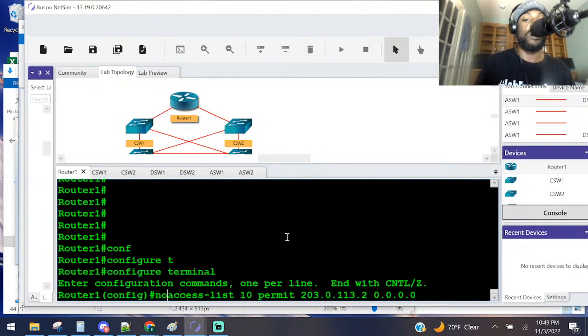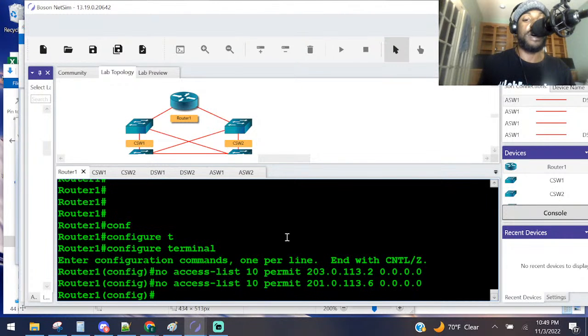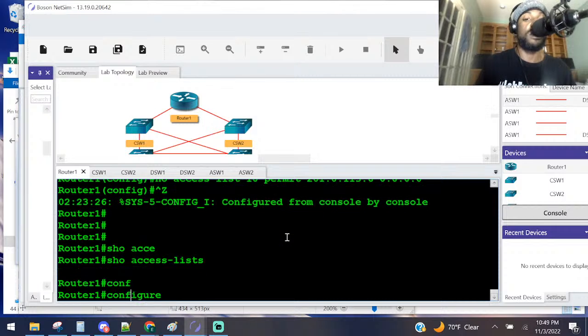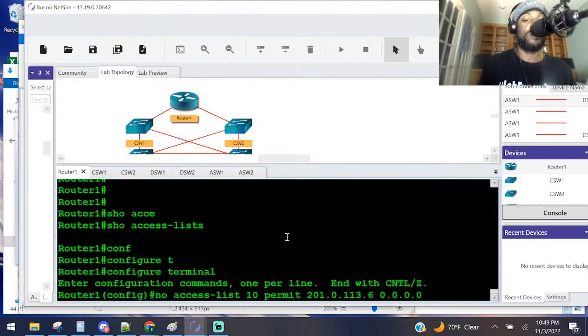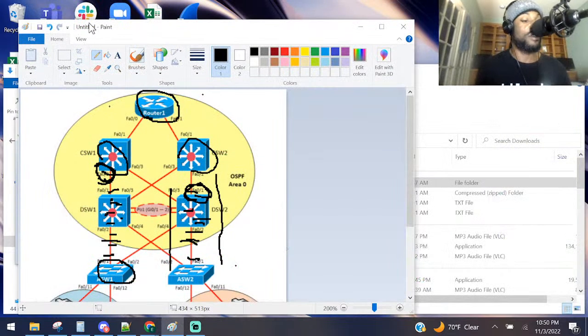We're going to say no to that. And then we're going to go to .6. Where's he at? And we're going to say no to that, right? We did no to that and no to that. Now let's take a look at our access control list. Show access lists. He's got none. Let's put them back and see if that fixes it. Actually, let's do this. Let's write mem. Wait, what just happened? Oh, did the application just crash? I hope the application did crash. It just crashed, man.